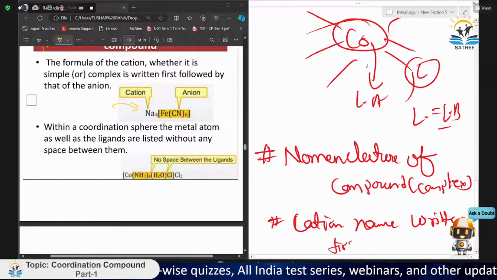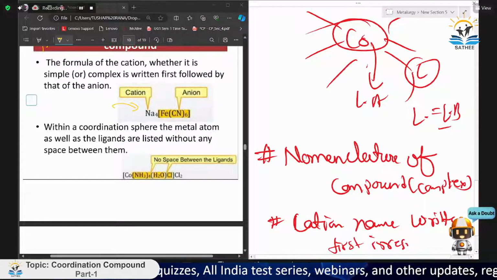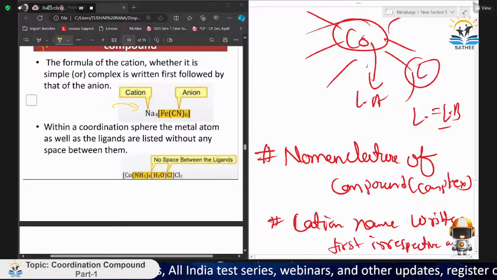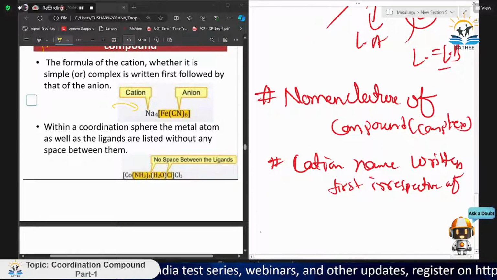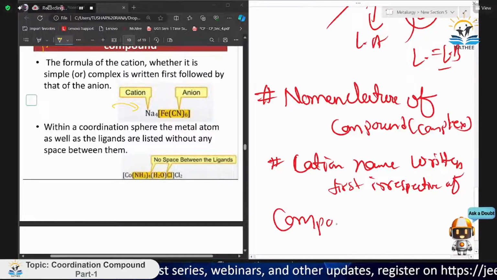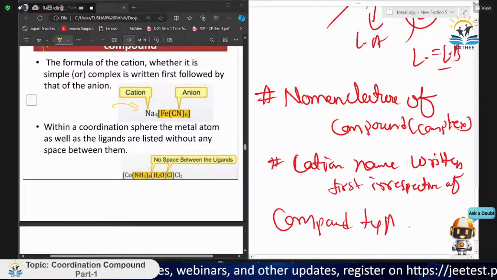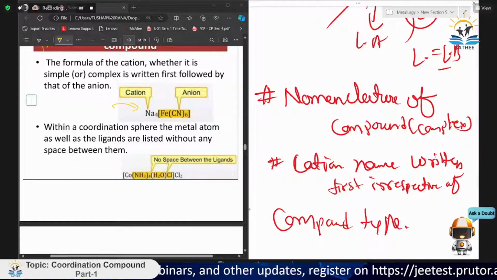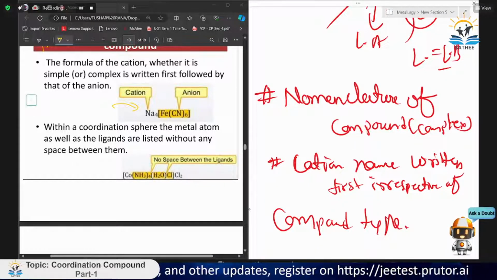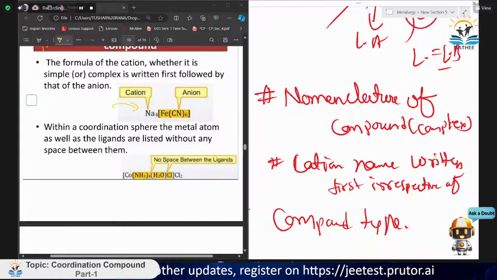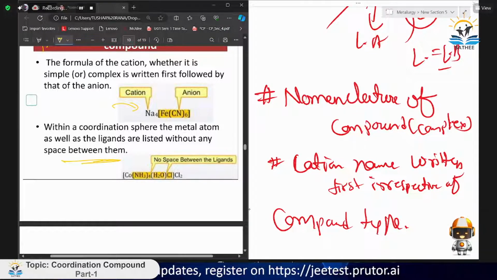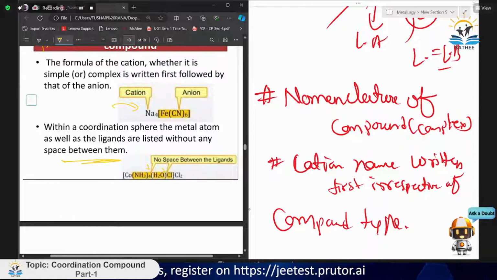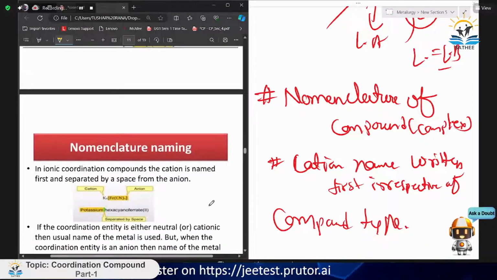first, irrespective of compound type, whether it is complex or simple. Within the coordination sphere, the metal atom as well as the ligands are listed without any space between them. Okay, there is no space between them, so you just need to check that also.